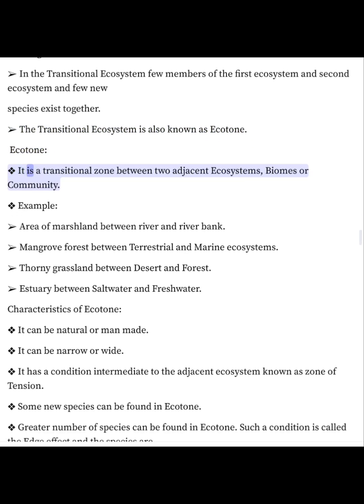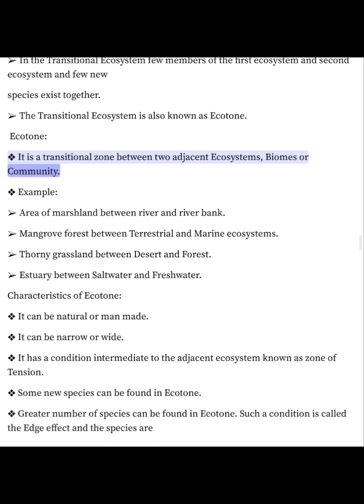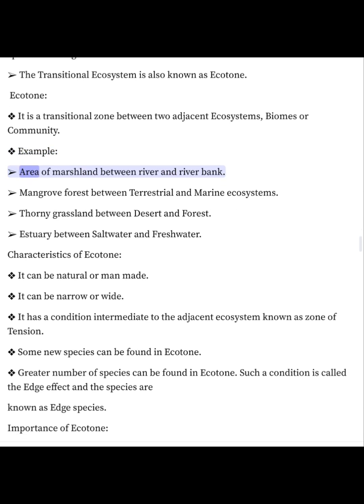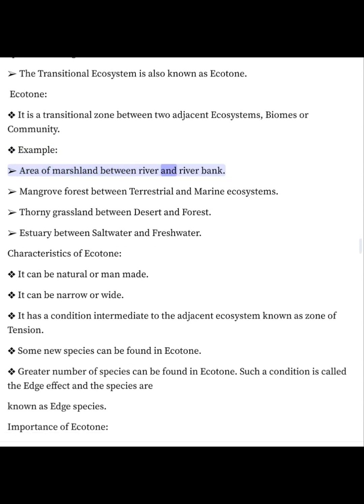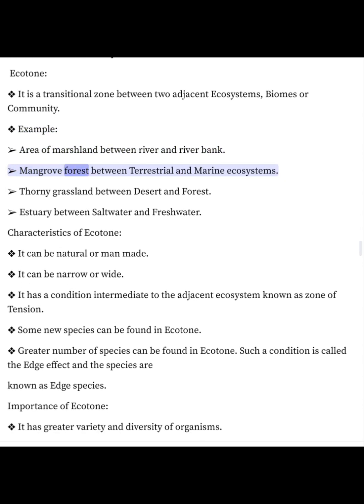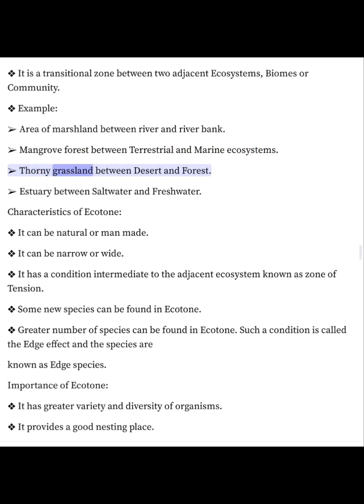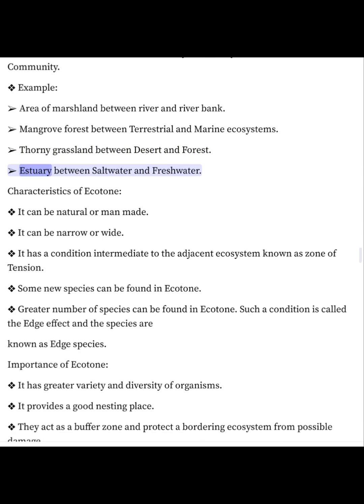It is a transitional zone between two adjacent ecosystems, biomes or communities. Example: area of marshland between river and river bank. Mangrove forest between terrestrial and marine ecosystems. Thorny grassland between desert and forest. Estuary between saltwater and freshwater.